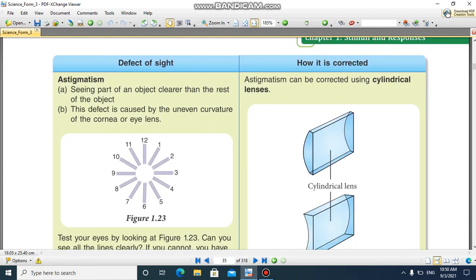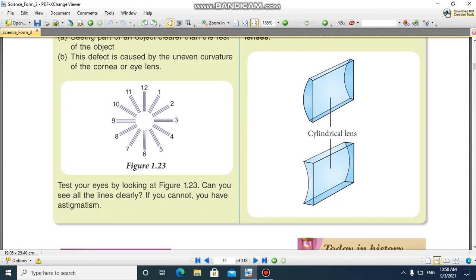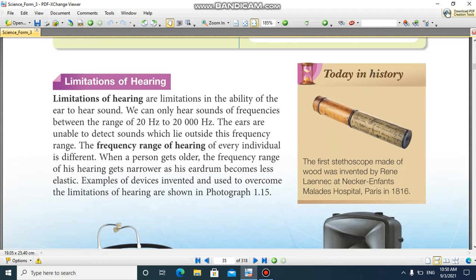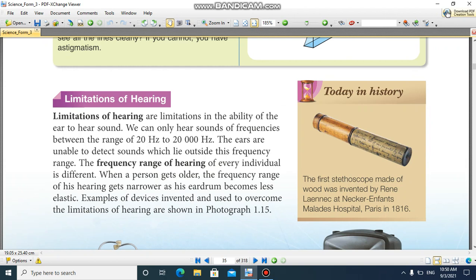Defect of sight: astigmatism, seeing part of an object clearer than the rest of the object. This defect is caused by the uneven curvature of the cornea or eye lens. Astigmatism can be corrected using cylindrical lenses. Cylindrical lens.